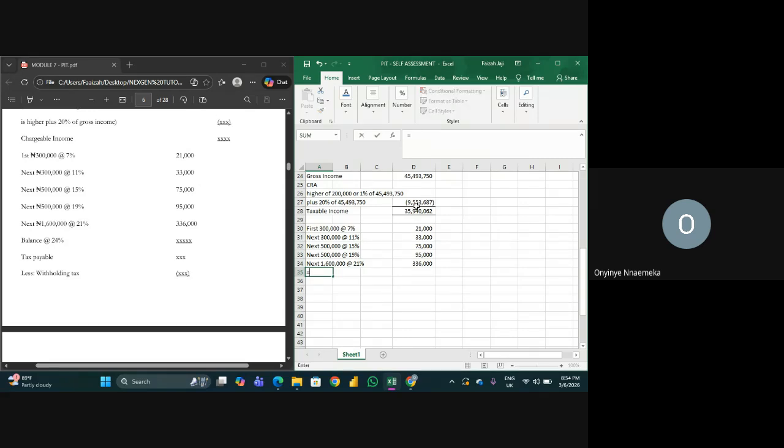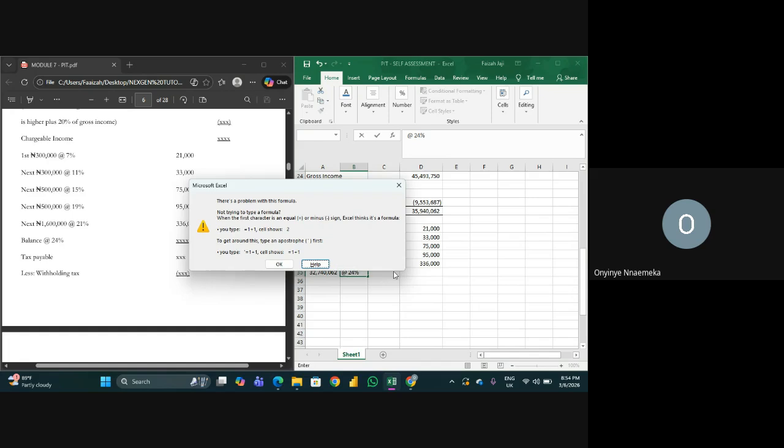So now this one is going to be equals to this figure minus 3,200,000. If you add up all of these figures, we have 3,200,000. Okay, so now at 24%. Now I have to calculate it.